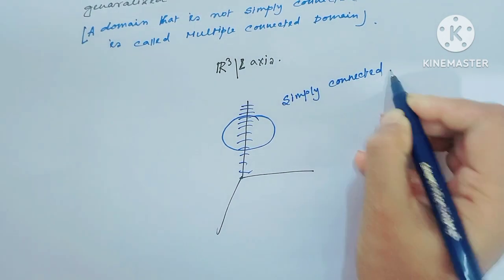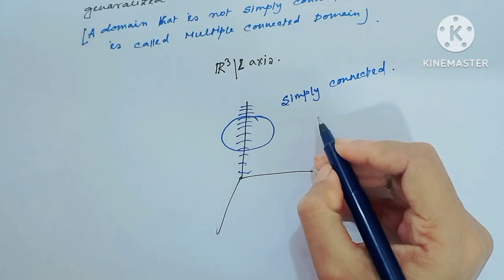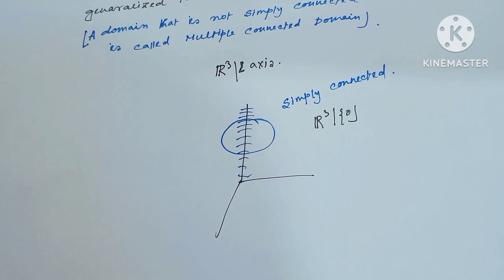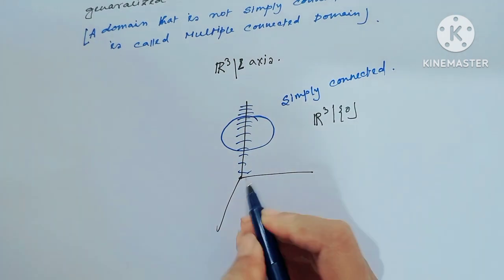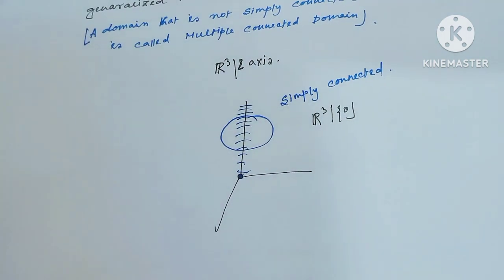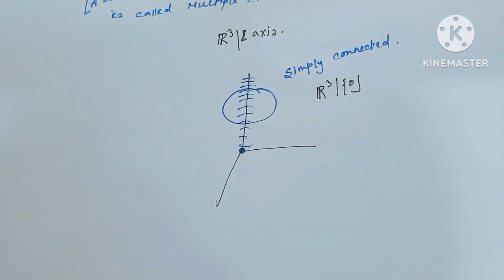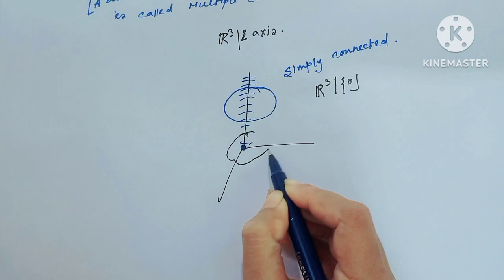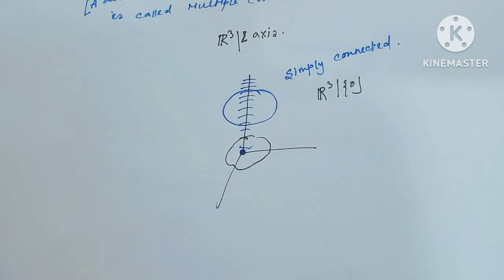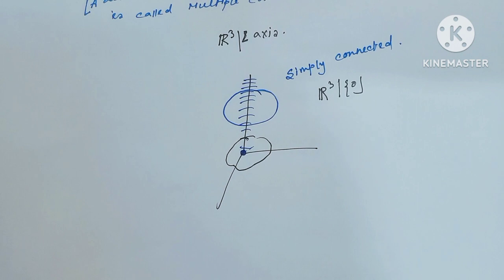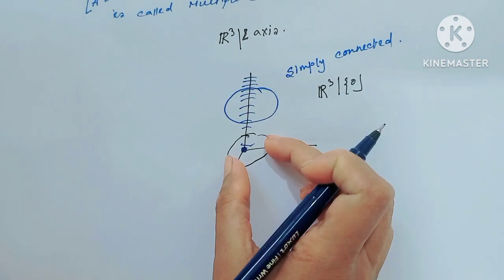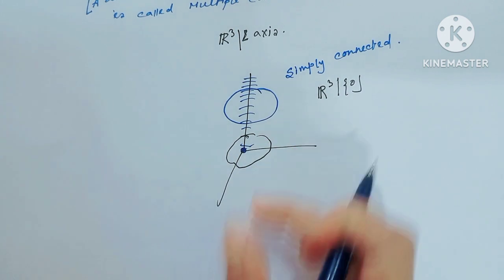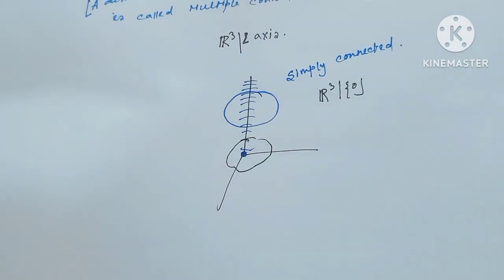but R3 with only the singleton set {0} omitted is simply connected, because here I have omitted only the singleton set {0}. In R3, if we consider this type of curve and shrink it, then it always goes away from the singleton set {0}.